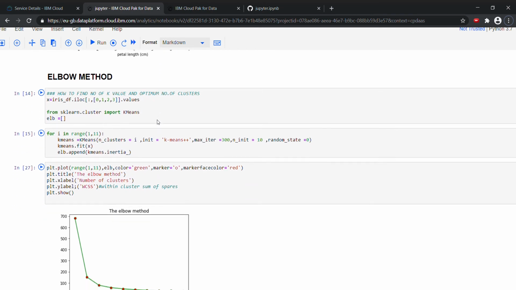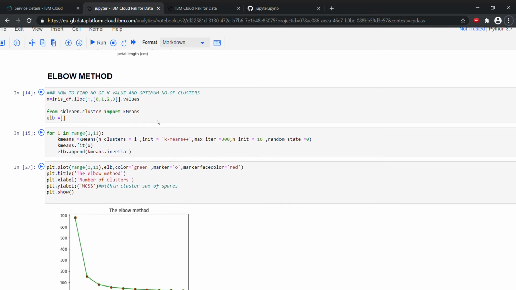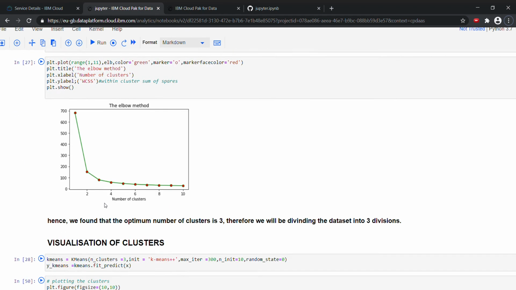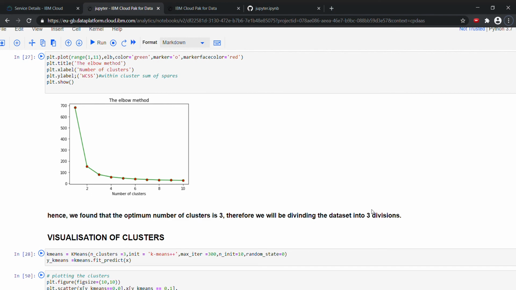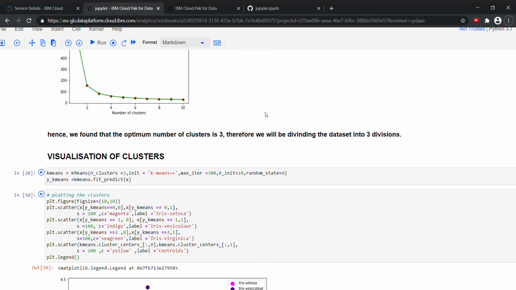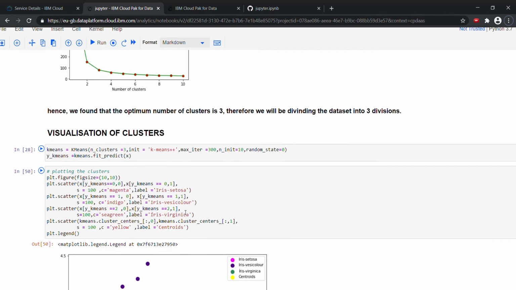So now coming to the elbow method. So k-means clustering is an iterative clustering algorithm that aims to find a local maxima in each iteration. Initially, a desired number of clusters are chosen. In our example, we'll see it's 3, and so we divided the data set into 3 divisions. So by using the elbow method, you find the k value, which is the number of clusters, and after finding the number of clusters, you visualize the clusters.